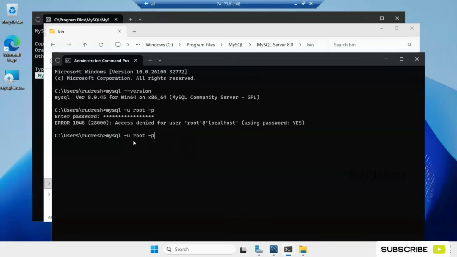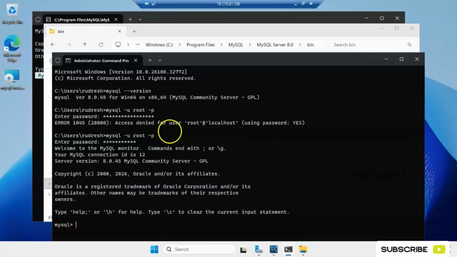I think I entered the wrong password. Let me try one more time. Yeah, now it got accepted properly. Earlier I entered the wrong password, so it gave the error access denied for user root. But now it is saying, yes, welcome to the MySQL monitor. So it means our MySQL database is working as expected.